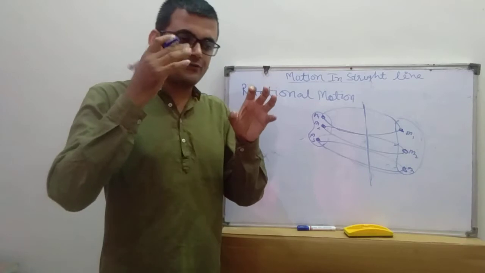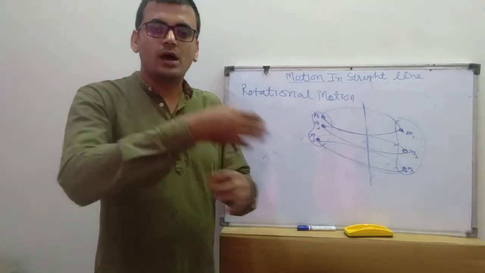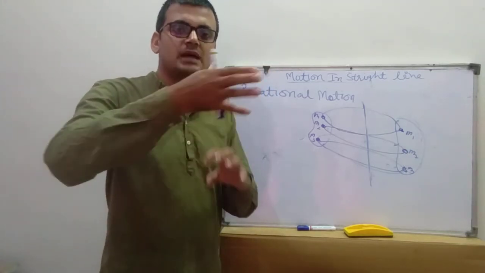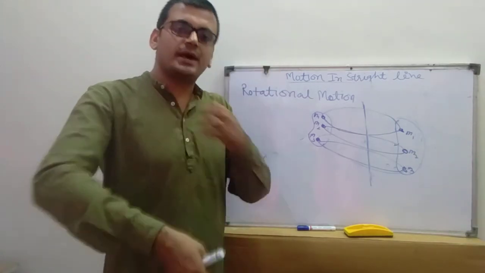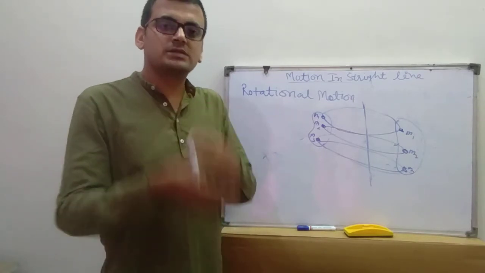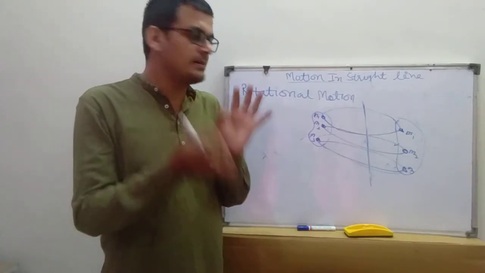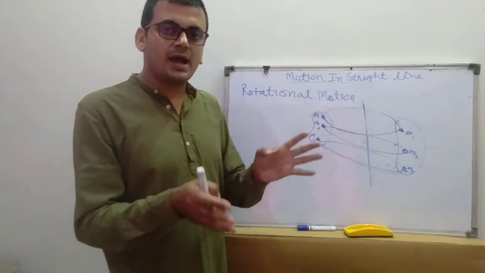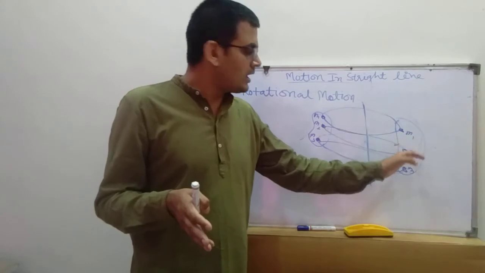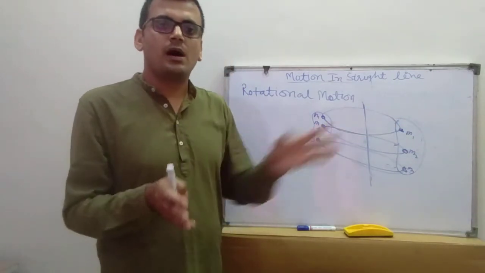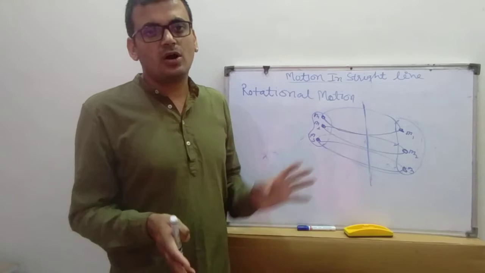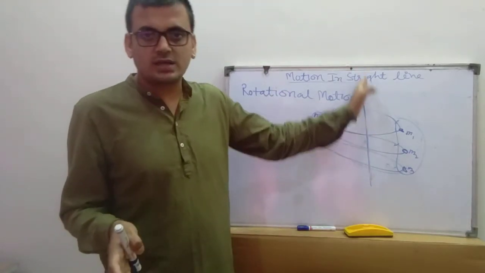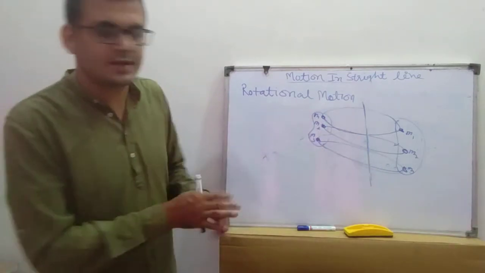Like the motion of Earth around the sun, this is rotational motion. Motion of other planets around the sun is an example of rotational motion. Motion of the moon around the earth is an example of rotational motion. What is rotational motion? If any body rotates around a fixed line in such a way that every particle of that body forms a concentric circle, it is called rotational motion, and that line or axis is called the rotational axis. This is simple; I have already given you examples.